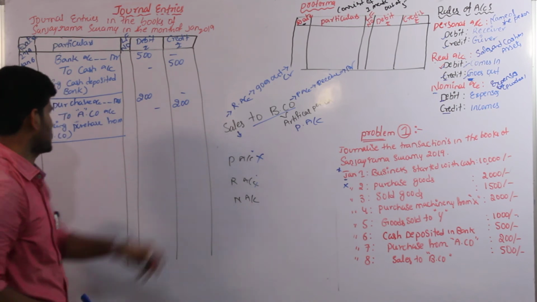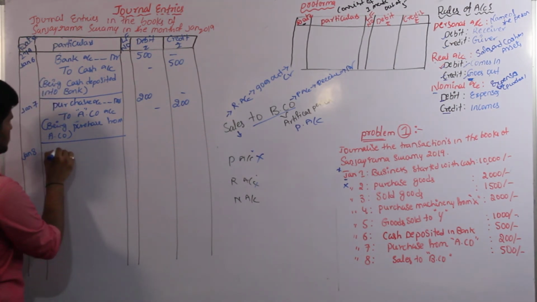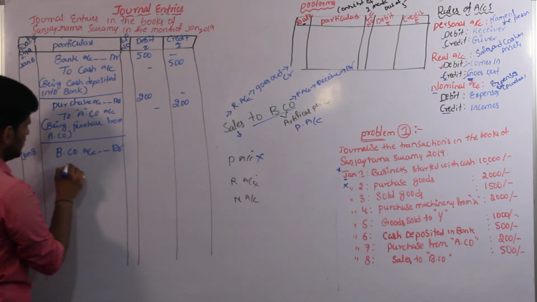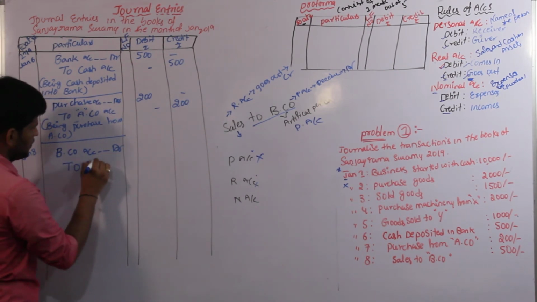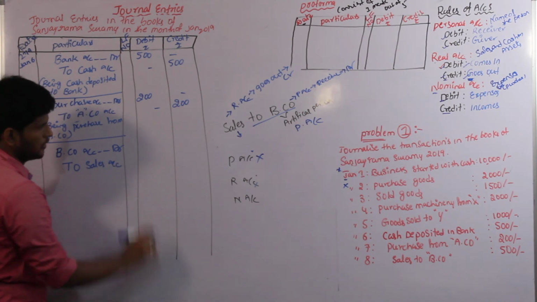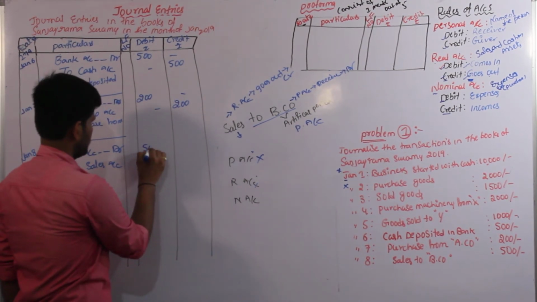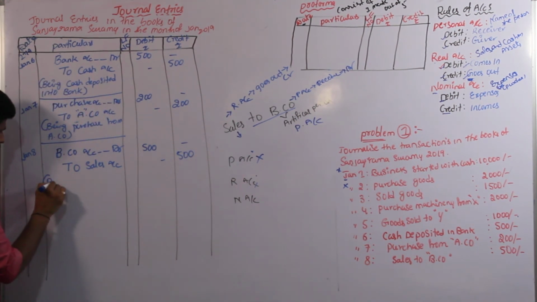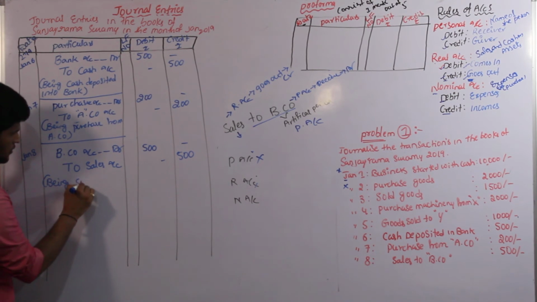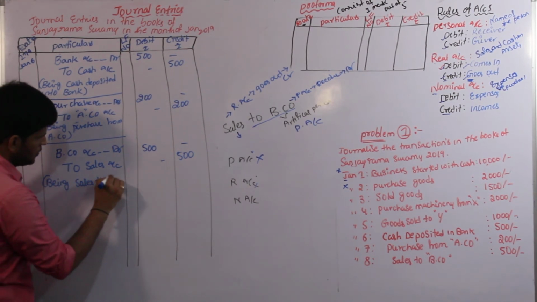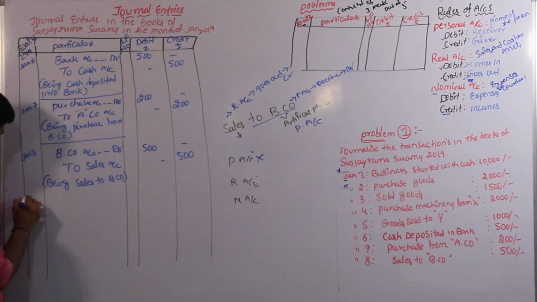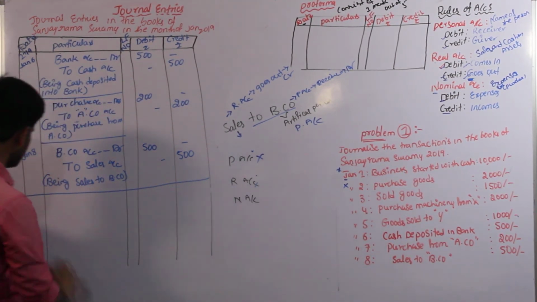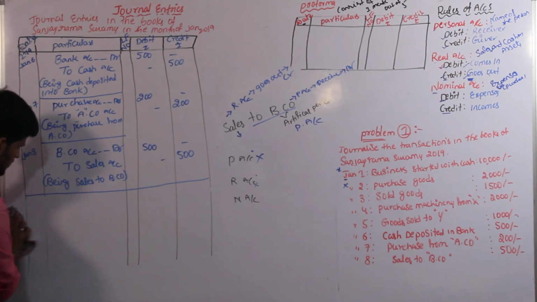Then convert the transaction into entry as B company account debit to sales account, amount 500. Narration being sales to B company. Then we can underline the total columns after all transactions are completed.